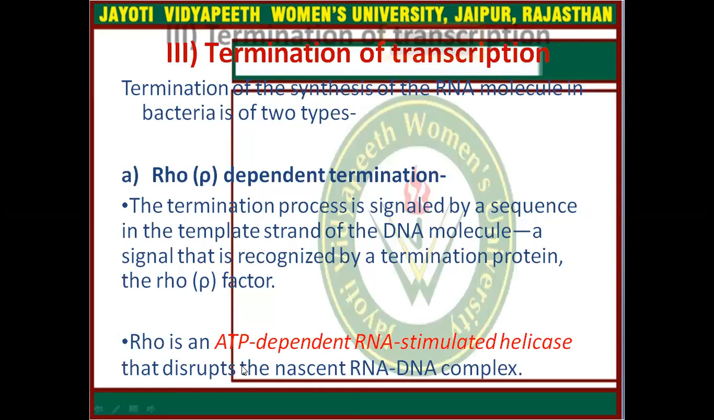And in the transcription termination process, there are two types. First is Rho dependent termination. The termination process is signaled by a sequence in the template strand of the DNA molecule, a signal that is recognized by a termination protein, which is Rho factor. Rho is an ATP dependent RNA stimulated helicase enzyme that disrupts the RNA DNA complex.